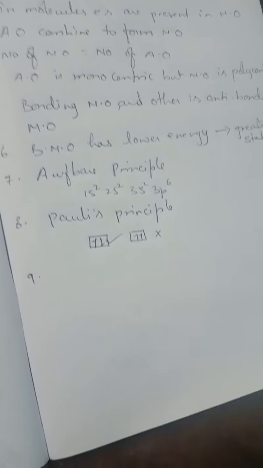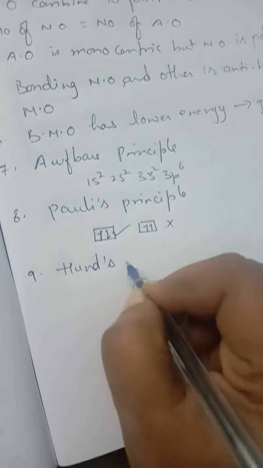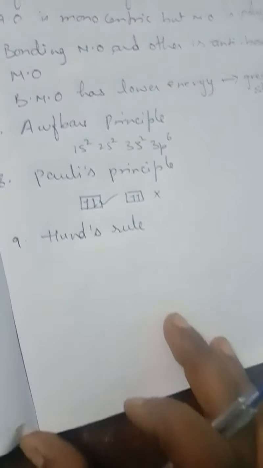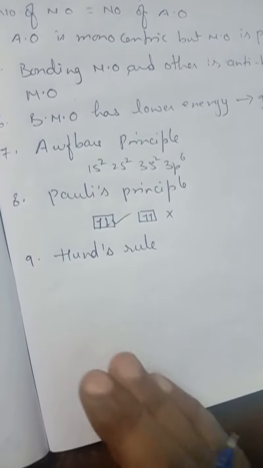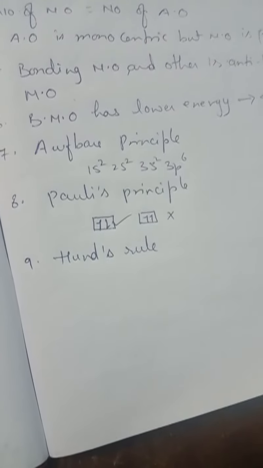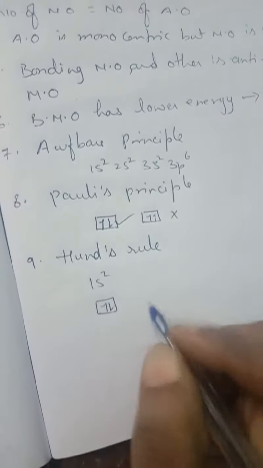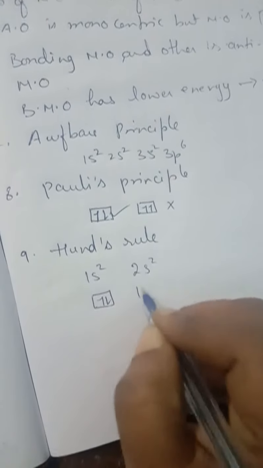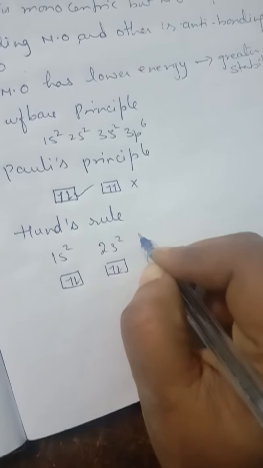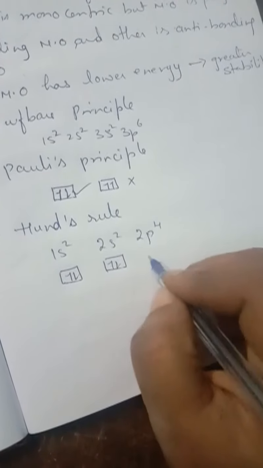And next one. What is the last rule we have to follow? We have to follow Hund's rule also. Okay, Hund's rule. So what does Hund's rule tell about? The fully filled atomic orbitals have greater stability than half filled or partially filled. That means first we have to fill the lowest energy with opposite spin like this, and next the 2s2 orbital like this, okay, with opposite spin, and next 1s2, 2s2, 2p4. I am taking oxygen.